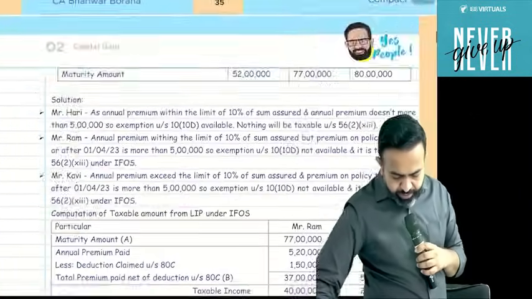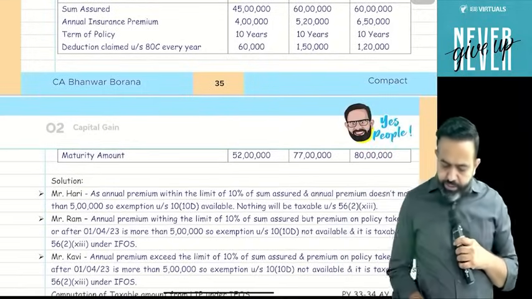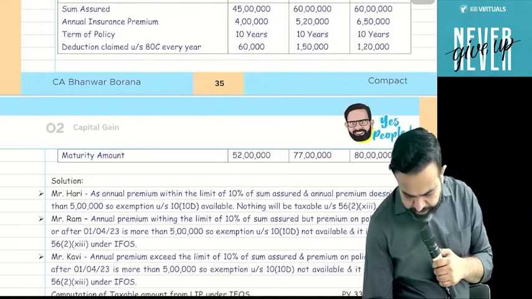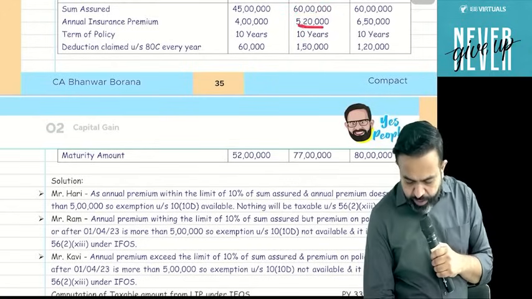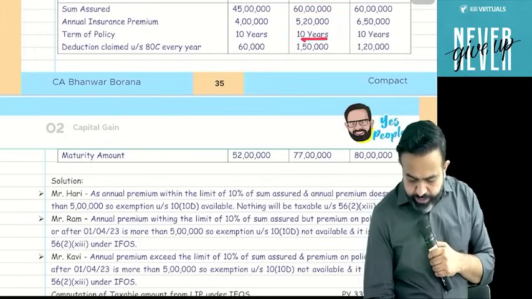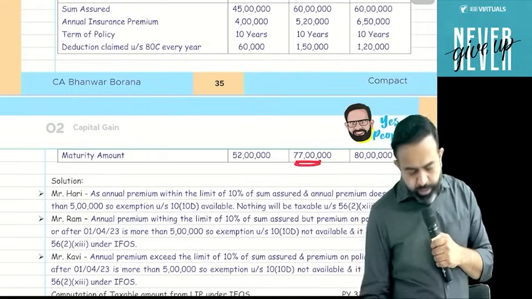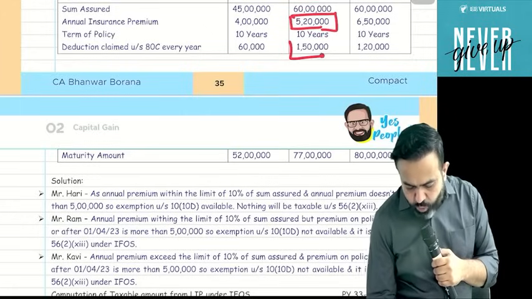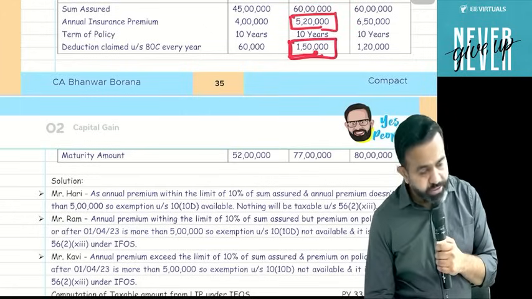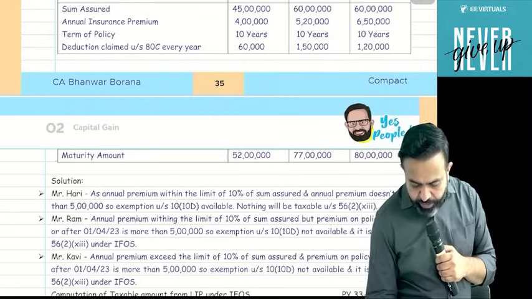So here, guys, I have given one example, and you can check this example directly on the board. There is one person, Mr. Ram. That second example, Mr. Ram. Ram's sum assured is 60 lakh. Every year he is paying a premium of 5,20,000. Term of the policy is 10 years. Deduction claimed under section 80C is 1,50,000 and maturity amount is 77 lakh. Now, he is paying an annual premium of 5,20,000, but out of that 1,50,000 is the 80C deduction. So what premium amount will you consider here?